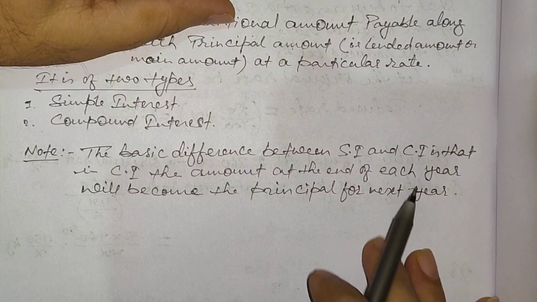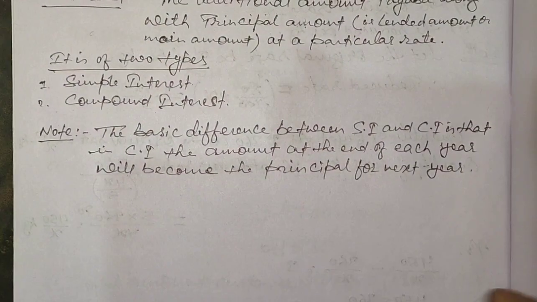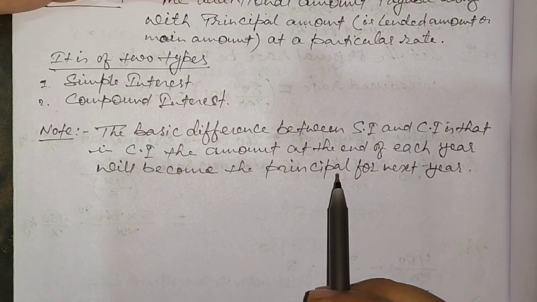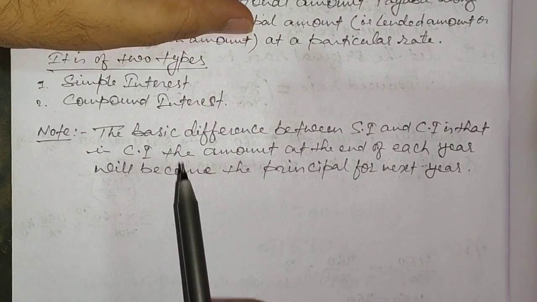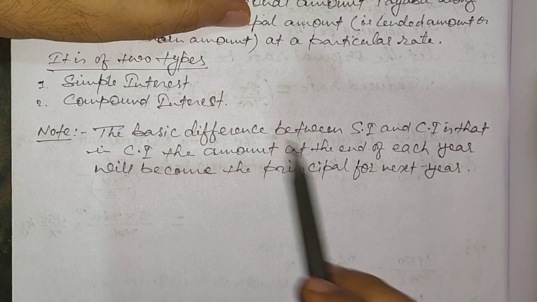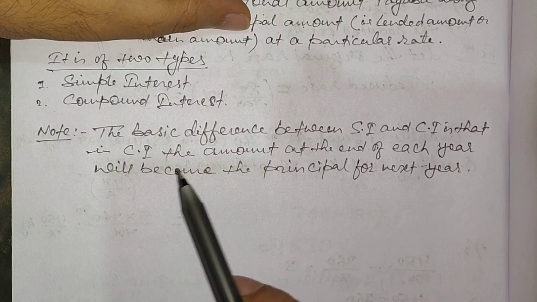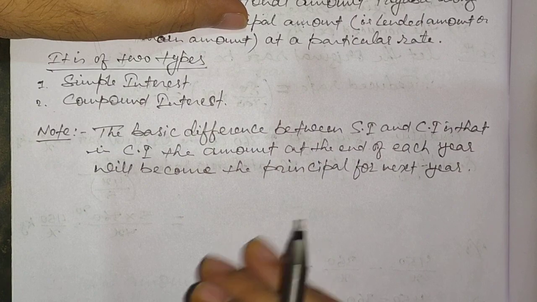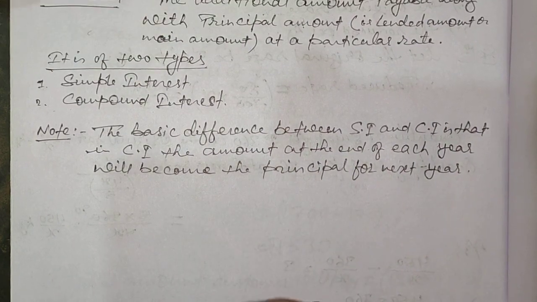And I had not written anything about the SI, because in SI there is no difference, the principal will remain the same. But the concept behind CI is that after calculating the interest for each year, the amount of the previous year is going to be the principal for the next year. So this is the basic concept behind the CI, and we'll apply this to calculate its formula also.